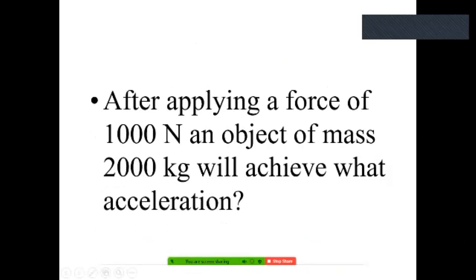After applying a force of 1000 newtons, an object of mass 2000 kilogram. So what is the acceleration? Come on, tell me.